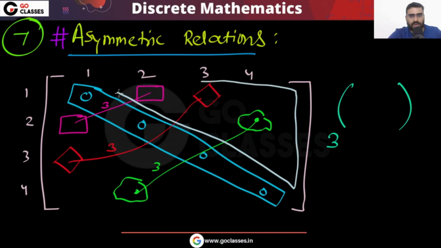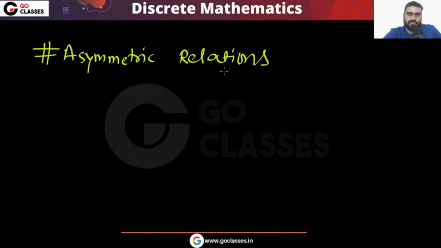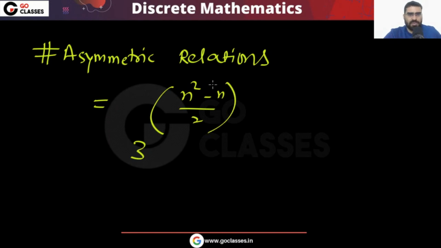Look at this area. In this area, you have total (n square minus n) by 2 cells. And that will be your number of these pairs. So it will be 3 power (n square minus n) by 2. This will be your answer. Did you understand this? So the number of asymmetric relations will be 3 power (n square minus n) by 2. This will be your answer.